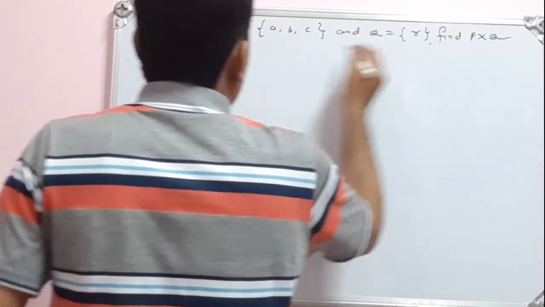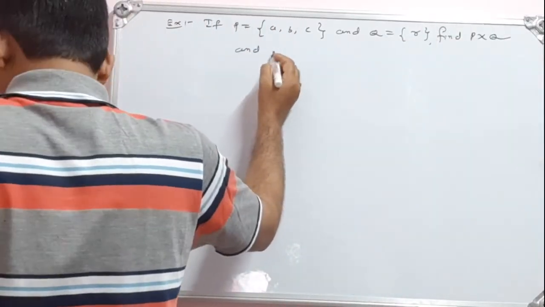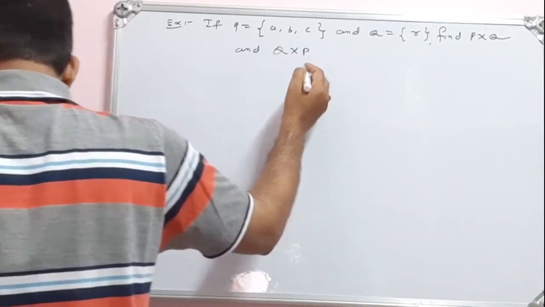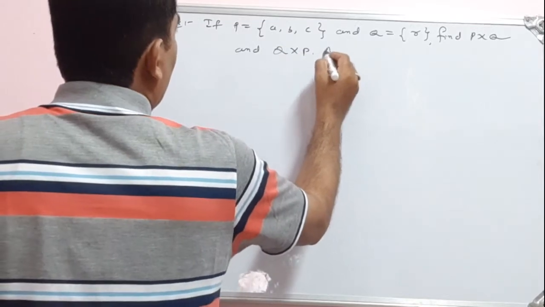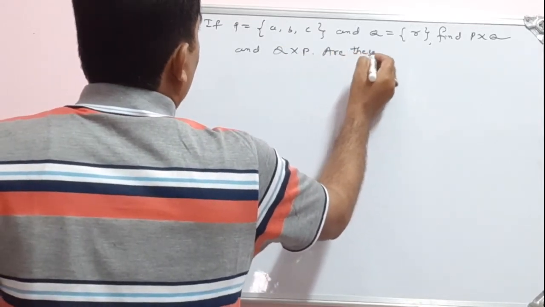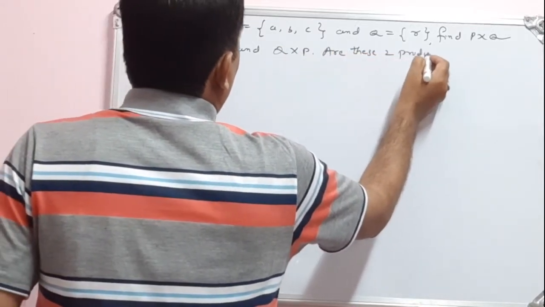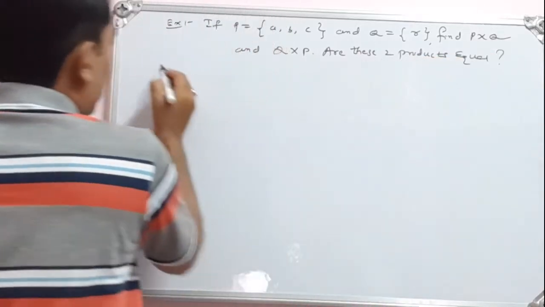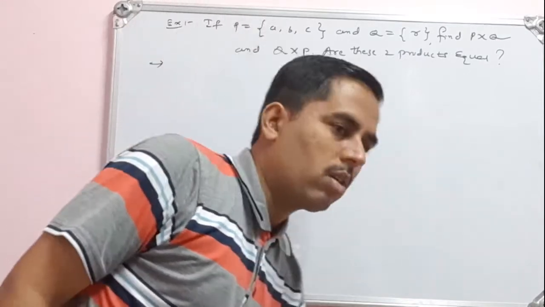Find P cross Q and Q cross P. The question is, are these two products equal? Okay, so let us go for the next question here.